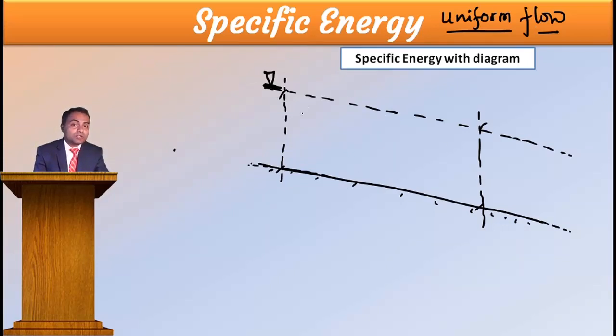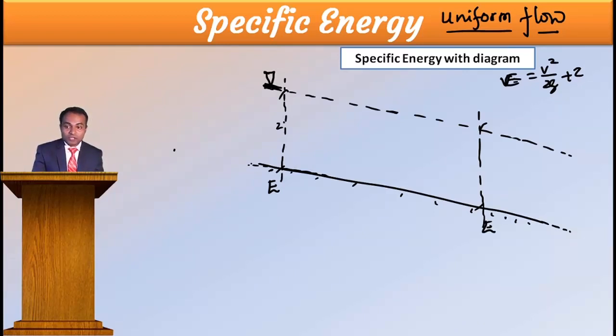Now, if it is uniform flow, then the variation in the energy won't appear. See, this is your E and this is your E, and the E equation you already know, that is V square by 2g plus Z. Then Z is what? Depth. Here also Z, here also Z, that's the same. Then velocity, here and here, both velocities are the same because cross-sectional area is the same and discharge is the same. Therefore, specific energy variation will not come. If the specific energy variation is not taking place, then why study specific energy?